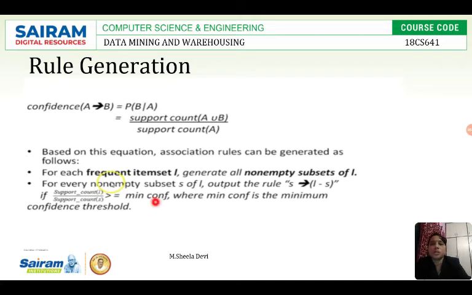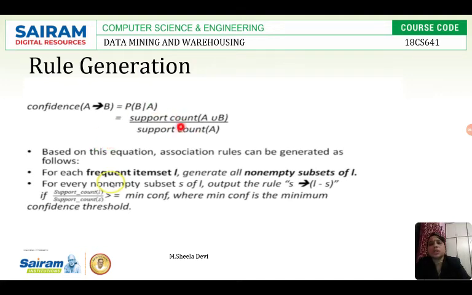Support count is how many times A and B are occurring together, divided by the support count of how frequently A is occurring. If I divide these two values, I will get the confidence value.